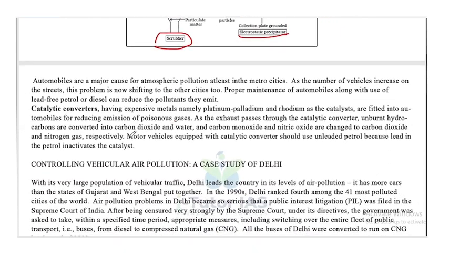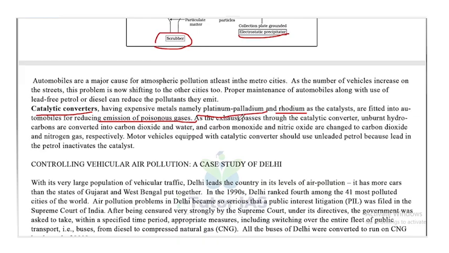Moving on, automobiles are a major cause for atmospheric pollution, at least in the metro cities. As the number of vehicles increase on the street, this problem is now shifting to the other cities too. Proper maintenance of automobiles along with the use of lead-free petrol or diesel can reduce the pollutants they emit. Catalytic converters having expensive metals like platinum, palladium and rhodium act as catalysts and are fitted into the automobiles for reducing the emission of poisonous gases.